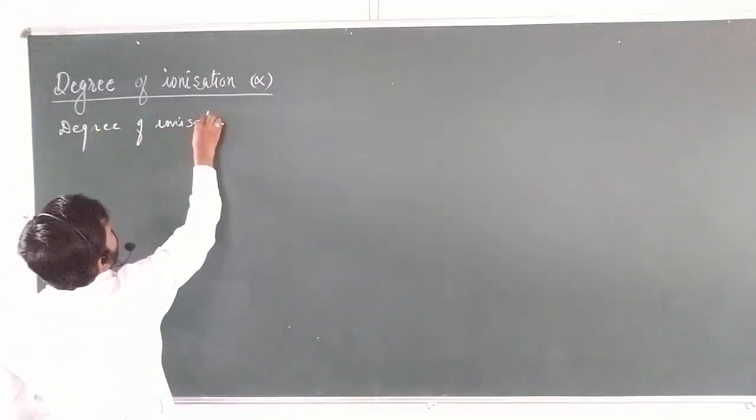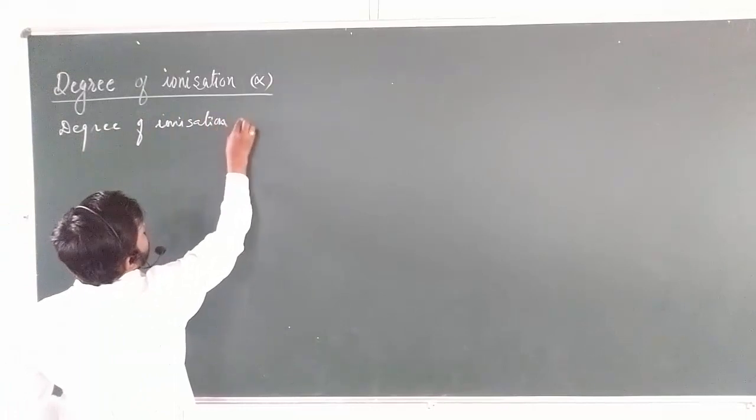Degree of ionization, that is alpha, denoted by the alpha.